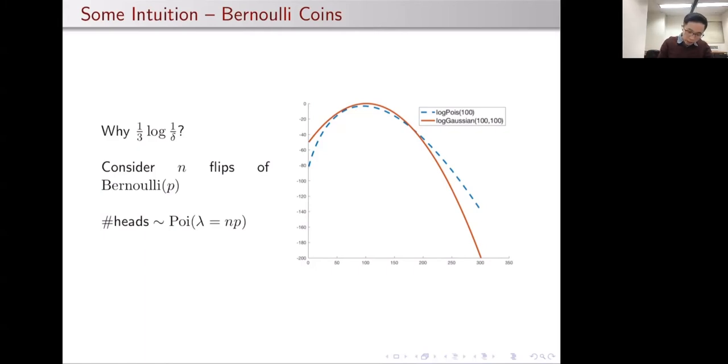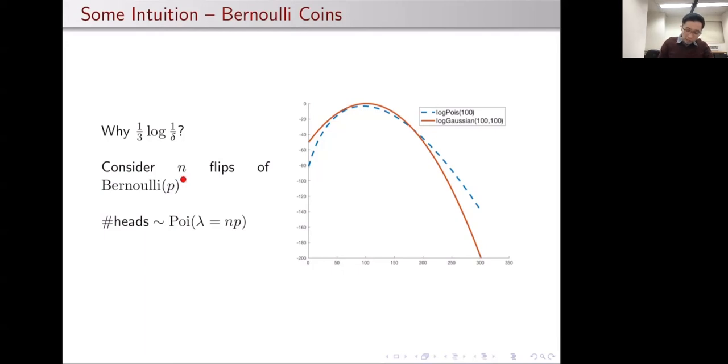So consider taking n flips from some Bernoulli coin with bias p, and the interesting regime is when p is very close to 0. For the purposes of estimating the mean of a Bernoulli coin, all we care about from the n flips is the total number of heads. And that, of course, is distributed as a binomial distribution.